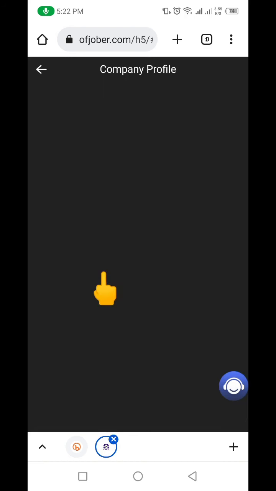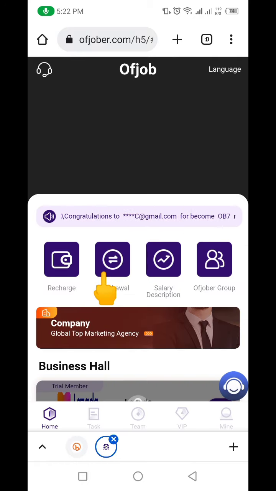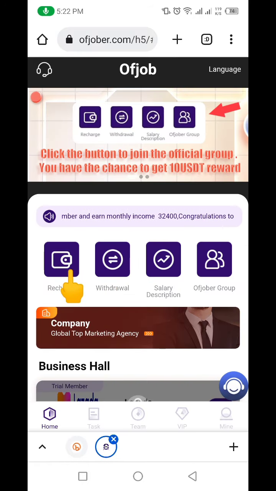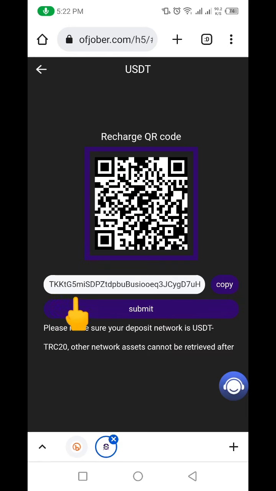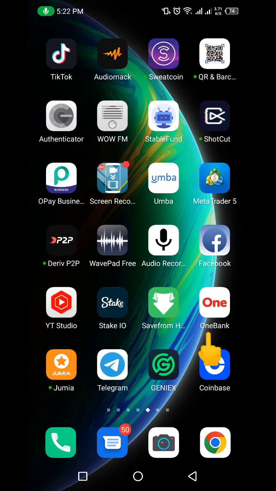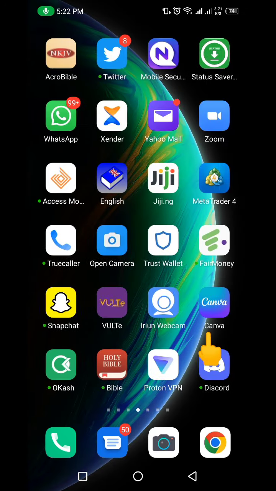You're going to send money in here before you start. So I'm going to click on this recharge here. Okay, I'm going to click here. Then I'm going to copy this USDT. Remember, you'll be using only USDT on this particular website. As you can see, this is USDT and it is TRC20. Okay, so we're going to be copying this link here. I'm going to copy this link and I will go to my Trust Wallet.